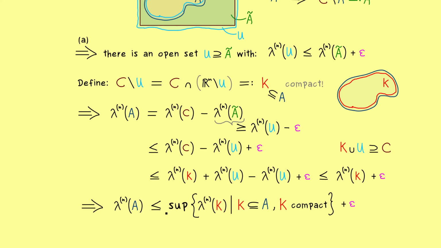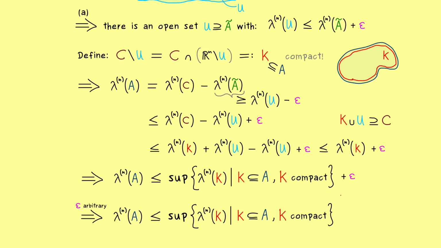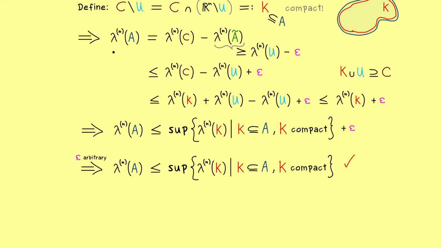And as before, the only thing remaining on the right here is our epsilon, but there you already know this was arbitrarily given, so we can make it as small as we want. So it's the same reasoning as before, the inequality has to hold even without the epsilon. And that's it, this is the approximation with compact sets from inside. However, please don't forget, the whole proof was only possible because our A was bounded.